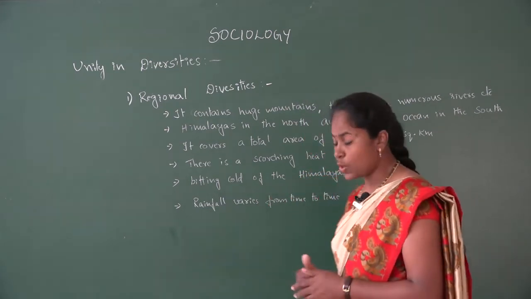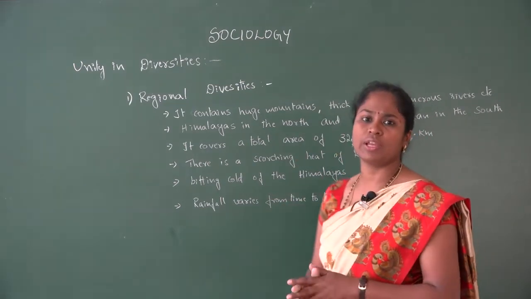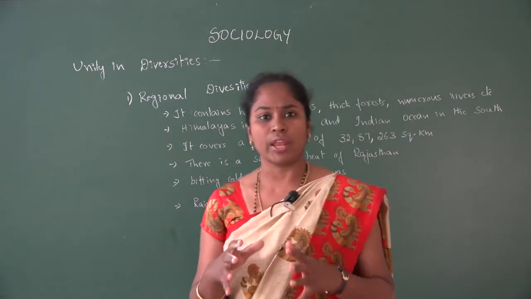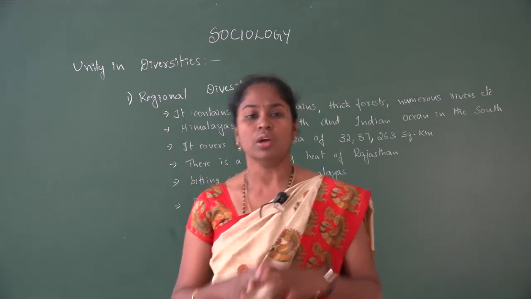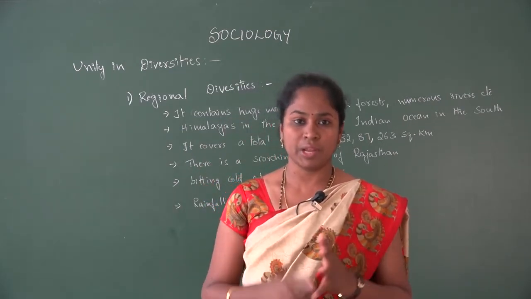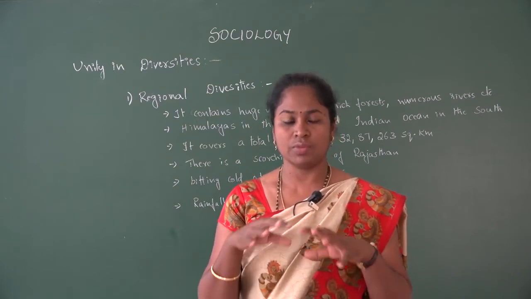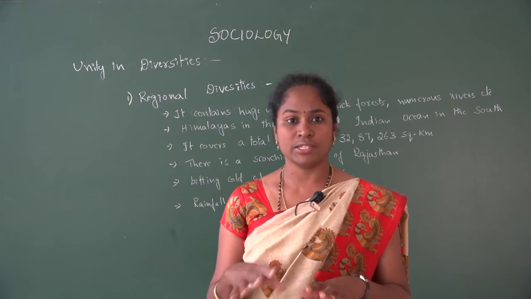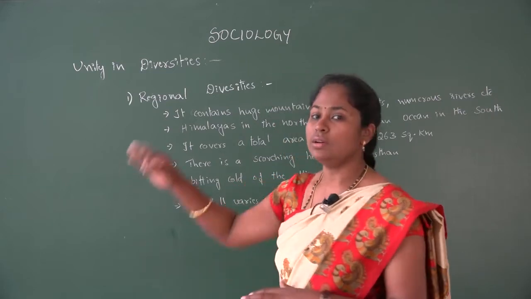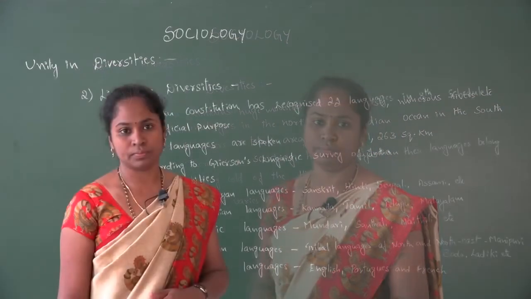Overall, the geographical area of Indian society varies from place to place. All the places are different. The temperature is different, the climate is different, and the fertile land is different. So, we find regional diversities in Indian society.